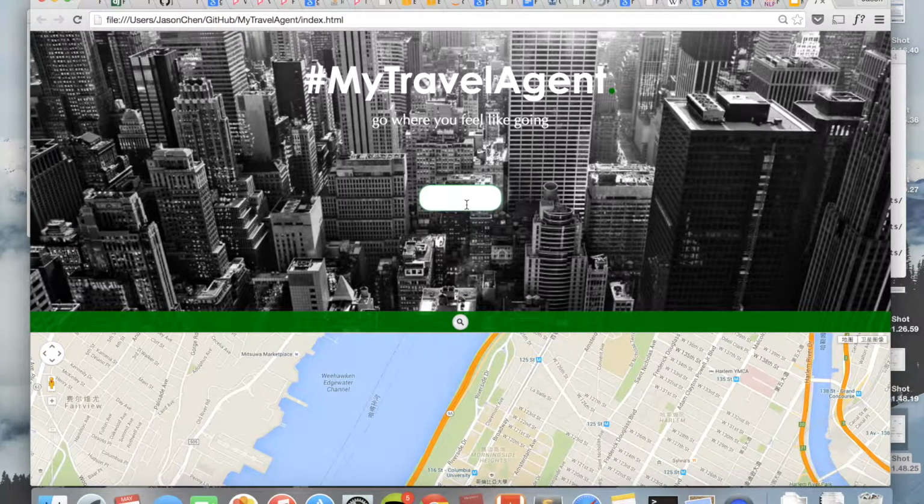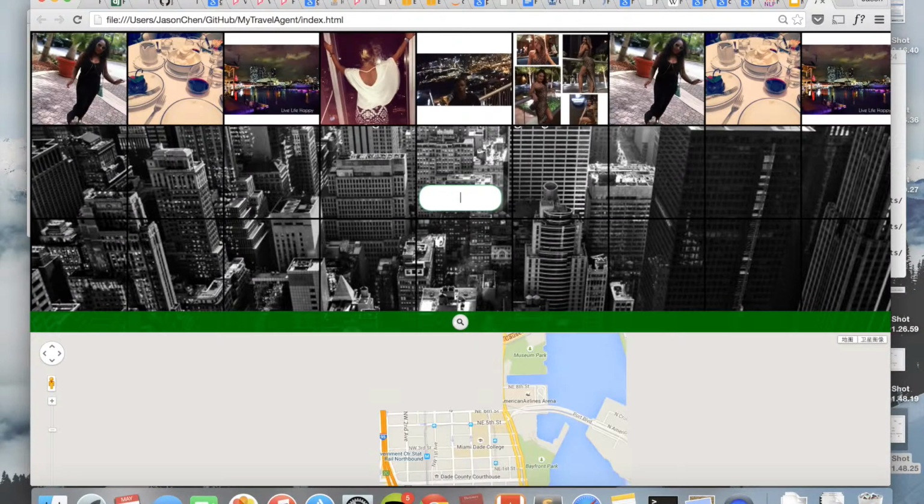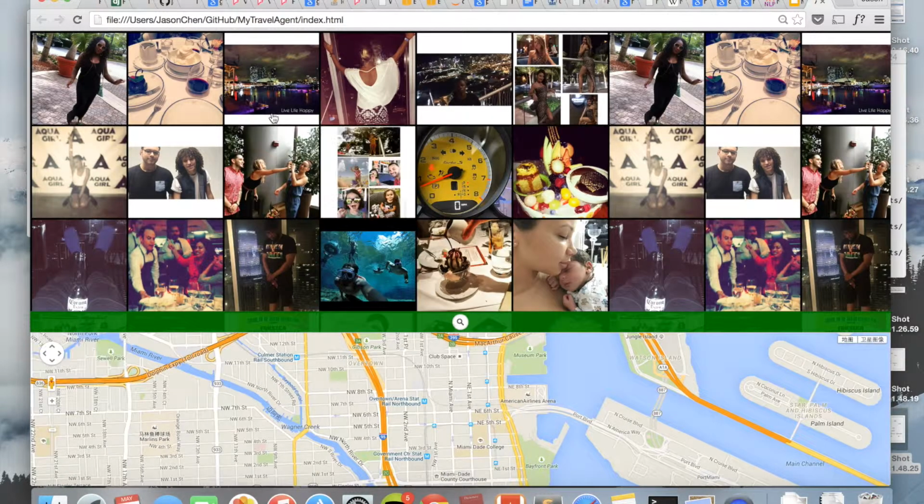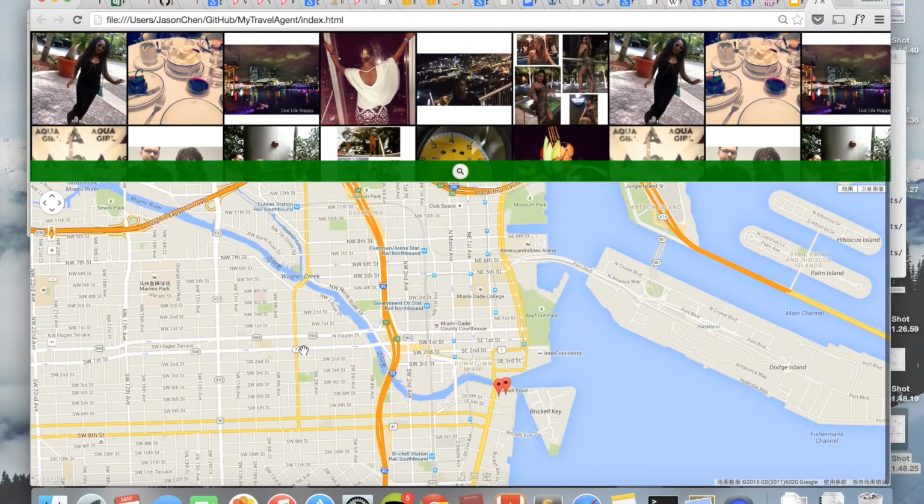This time we try another city, let's say Miami. All the Instagrams taken in the Miami area are going to display here. One thing that deserves mention is that when you click on the gram, it's going to redirect you on the map to where the gram was actually taken.